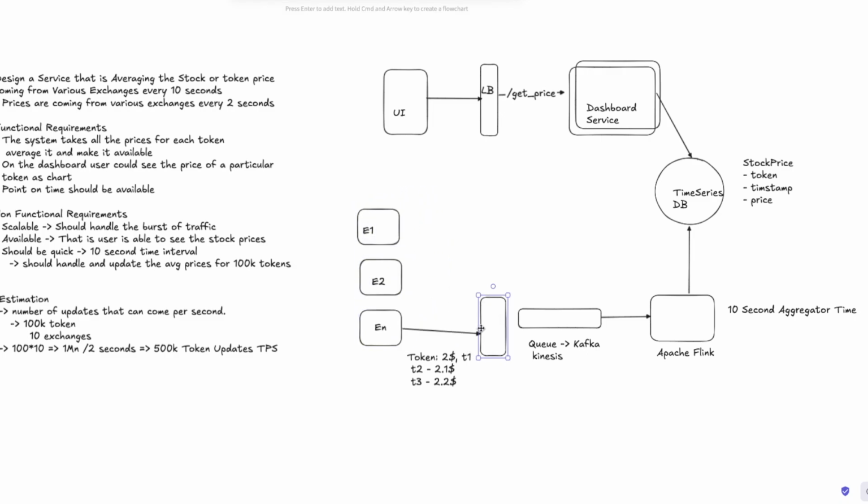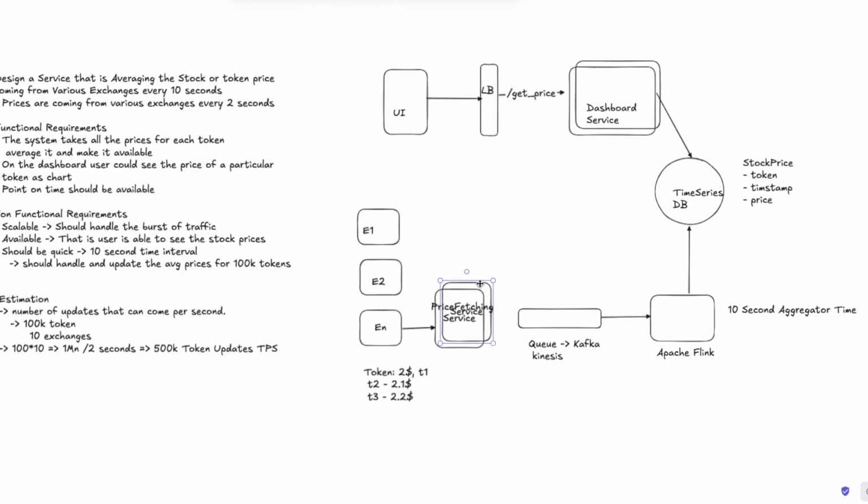So what I want to do is, instead of exposing the queue directly, there is this service, which let's call the price fetching service. There could be multiple versions of that. What this does is, it has two things. Either two approaches,